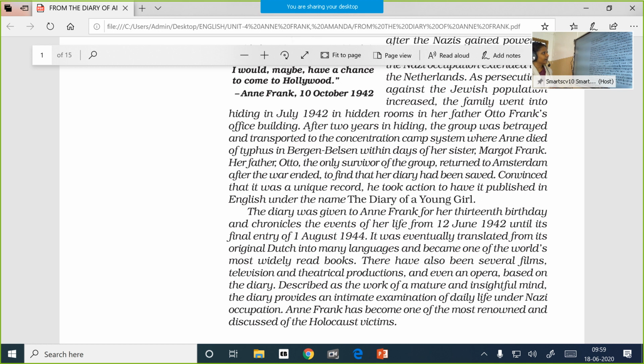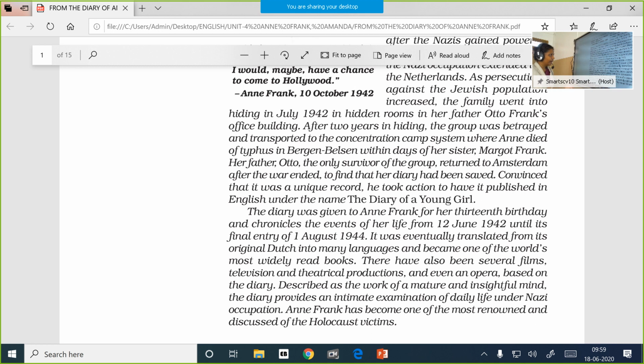After 2 years in hiding, the group was betrayed and transported to the concentration camp system, where Anne died of typhus in Bergen-Belsen within days of her sister Margot Frank. So they hid themselves in that office room for nearly 2 years, and then somebody betrayed them. Somebody gave information that such a family is hiding there.